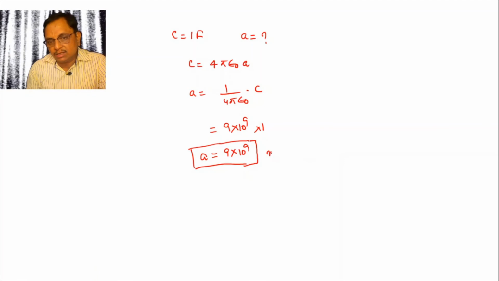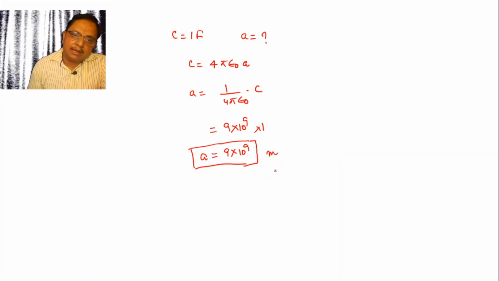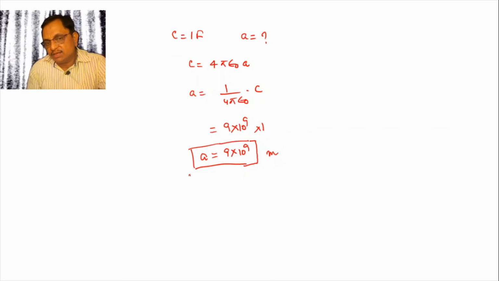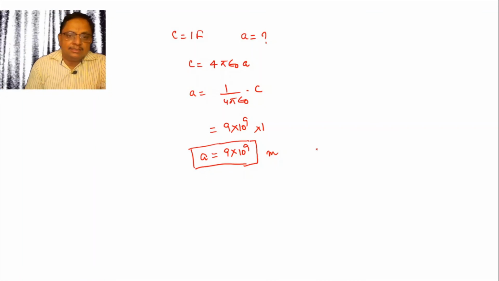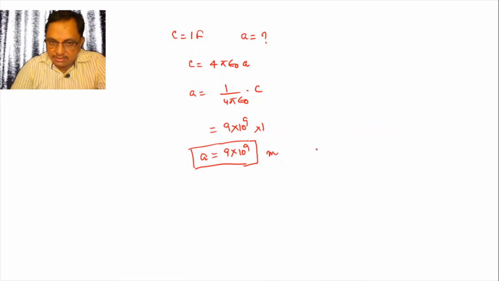A conductor having capacity 1 farad, its radius will be 9 into 10 to the power 9 meter. This is all about the capacity of a conductor.